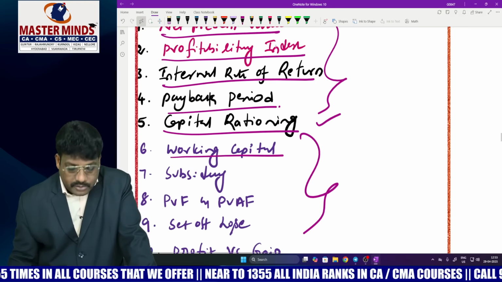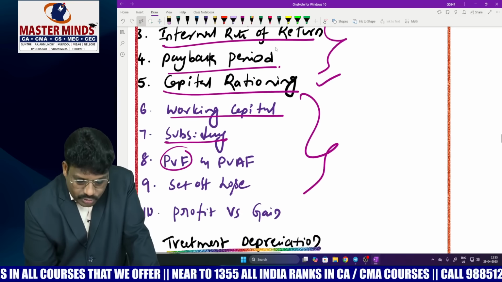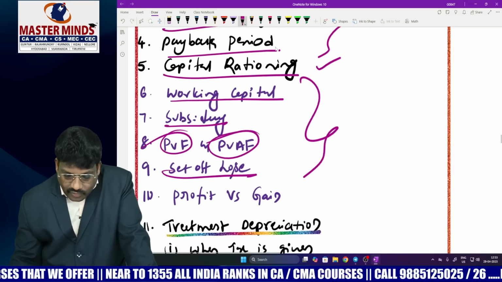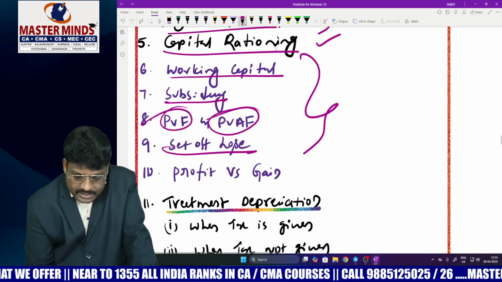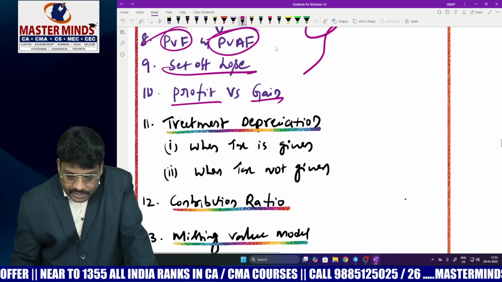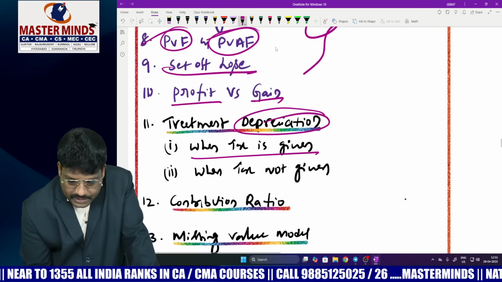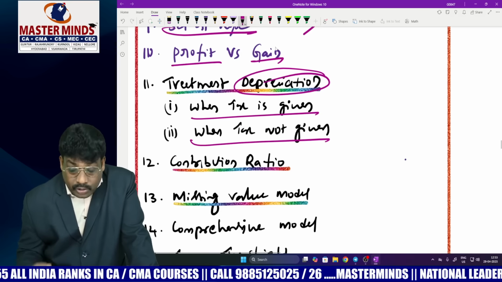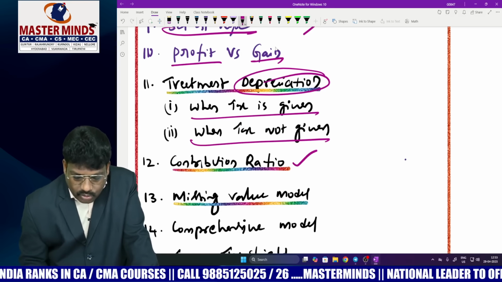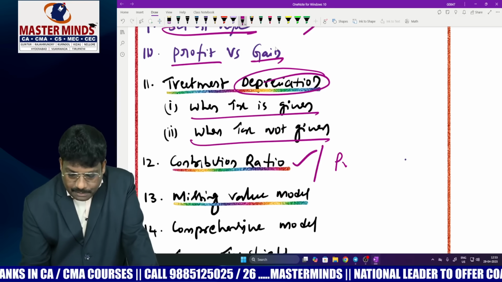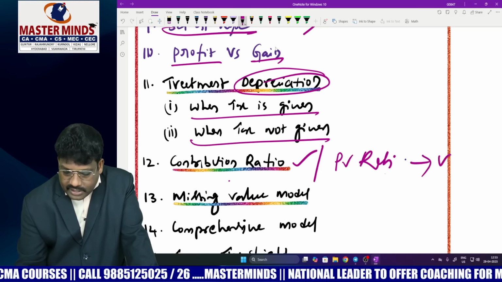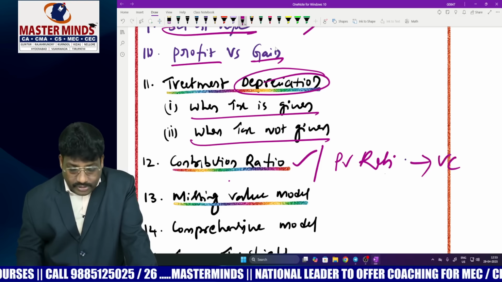One is the working capital treatment, subsidy, when should you use present value factor, when should you use annuity factor, what would be the set off loss effect, and at the same time profit versus gain, and particularly treatment of depreciation in the presence of tax, in the absence of tax. And sometimes in order to find contribution, they will provide you contribution ratio. Whereas a PV ratio also, once contribution ratio or PV ratio is given, then the variable cost ratio also you have to assess.